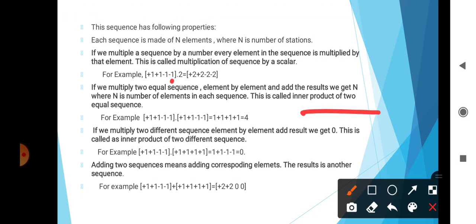If we multiply two different sequences element by element and add the result, we get 0. This is called the inner product of two different sequences. For example, +1 +1 -1 -1 into +1 +1 +1 +1 gives +1 +1 -1 -1, that is 0. Then adding two sequences means adding corresponding elements. The result is another sequence, and one example is +2 +2 0 0.